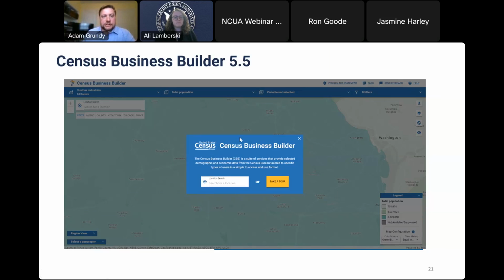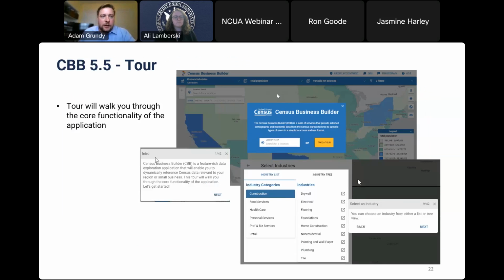We're currently in version 5.5, but we also have a couple of different things that are helpful for new users of the data tool called Census Business Builder, or CBB. The first one is the Take a Tour option. You can see on the middle of your screen, actually, this orange button that says Take a Tour. And what that does is it simulates the core functionality of that data tool.